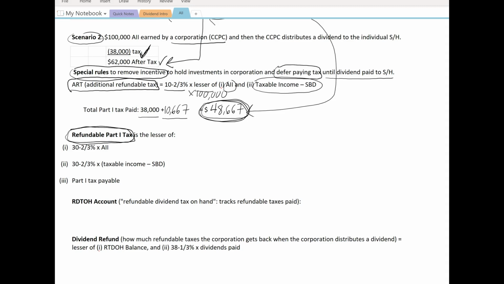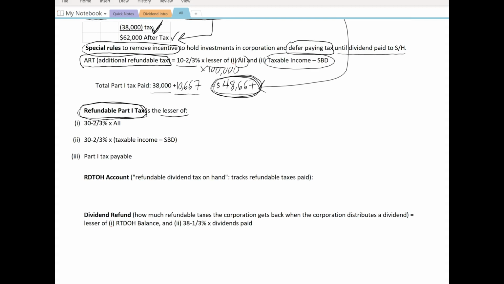Well, the refundable part is the lesser of three amounts. 33 2/3% times the aggregate investment income. Once again, aggregate investment income in this example was $100,000. And so that's going to be $30,667. Lesser of that amount, 30 2/3% times the taxable income minus the small business deduction.